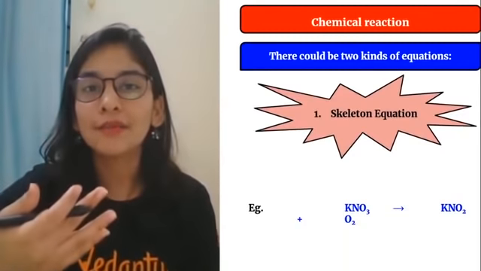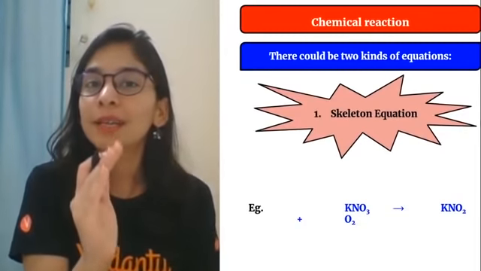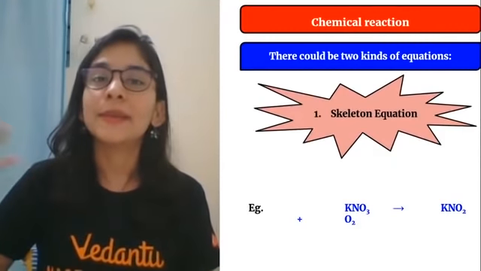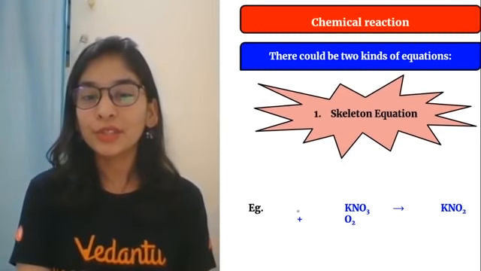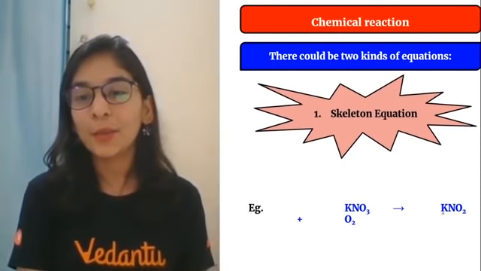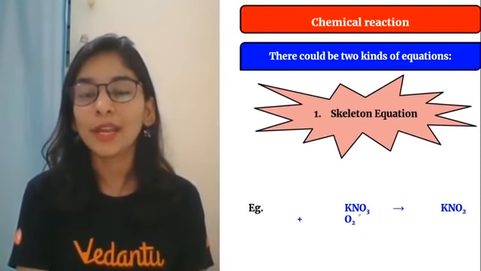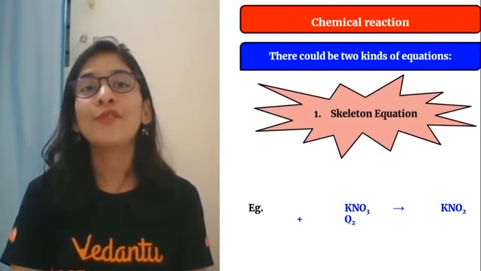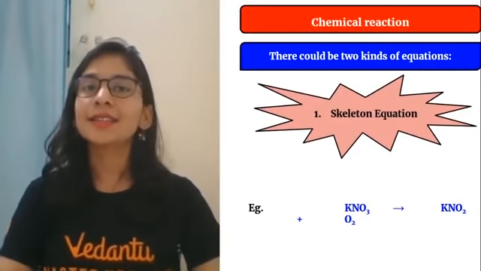Whatever the elements involved, their number of atoms will not be equal on both sides. So look here, there is one potassium, one nitrogen, three oxygen, but here there is 2 and 2, 4 oxygen. Reaction is not balanced.